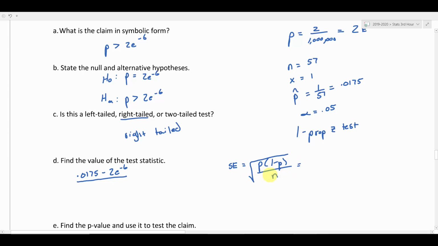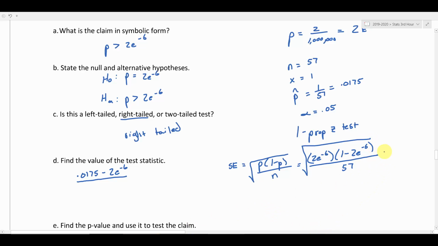I have to do this calculation first so I can get the bottom of my test statistic. The p we're going to use is 2e negative 6. It's going to be kind of weird, but we do 2e negative 6 times 1 minus 2e negative 6, all over our sample size, which was 57, inside of a square root.